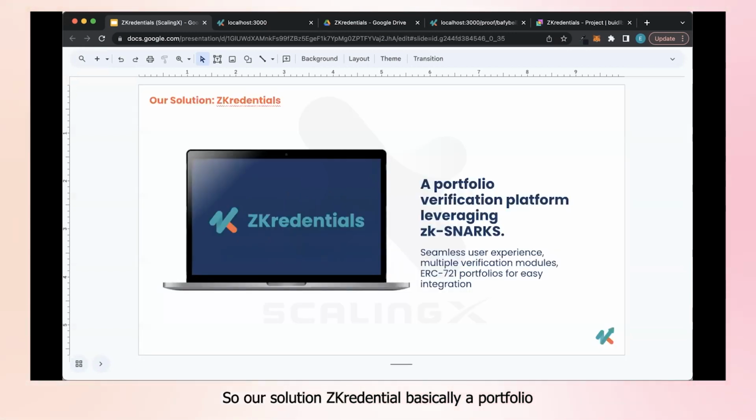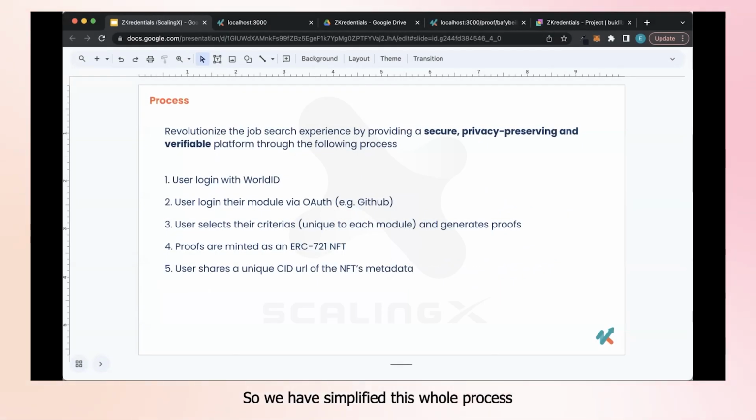So our solution, ZKredential, is basically a portfolio to create a verifiable resume using zk-SNARKs. We have simplified this whole process into 5 simple steps.